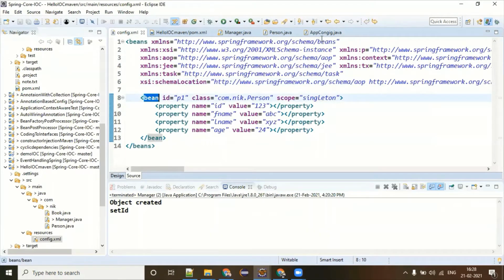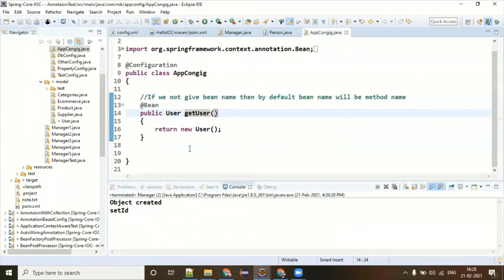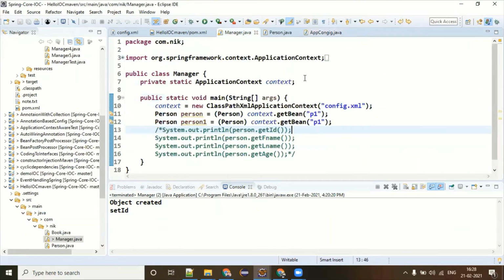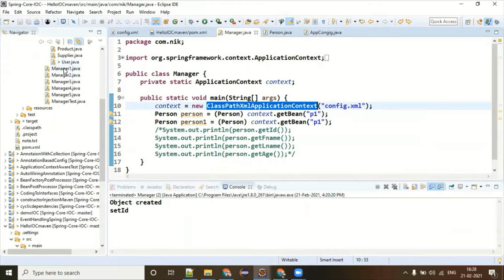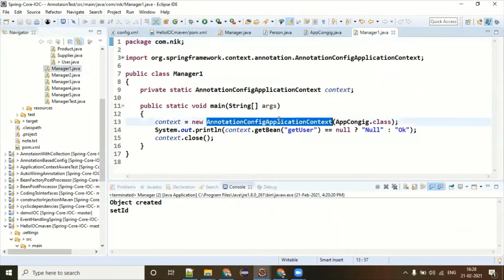Okay. It is exactly the same. And how do we access the object name for these kinds of classes? Very simple. Here you are using the ClassPathXmlApplicationContext, right? And if you want to use the annotation one, then the class name is going to just change to AnnotationConfigApplicationContext. Remaining everything is the same.